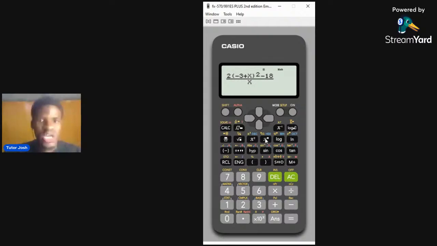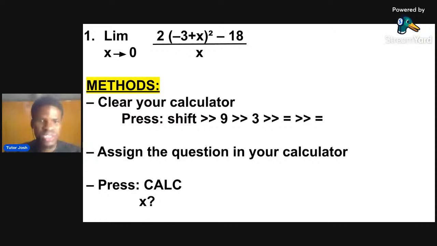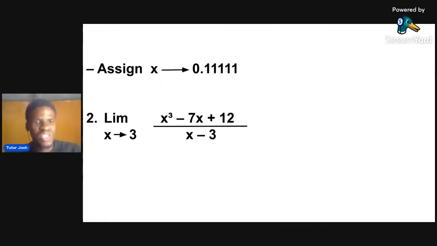All right. So at this junction, what is the next step? What did the next step tell us to press? Calc. And when you press calc, it shows you a question mark. Now, because they say you should limit it to 0, remember, limiting it to 0, you press 0.11111.